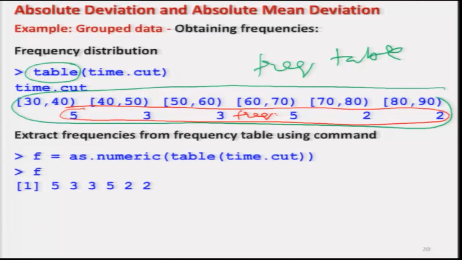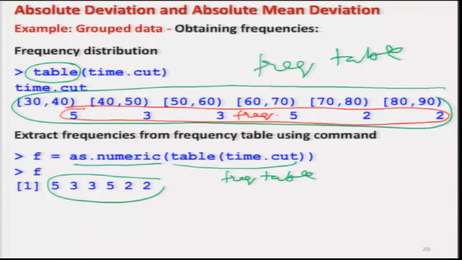We had obtained the frequency vector from this table using the command as.numeric, and inside the arguments the name of the frequency table. This gives me the outcome 533, 522, and this outcome is the same as given here in this vector. So, this is our frequency vector.